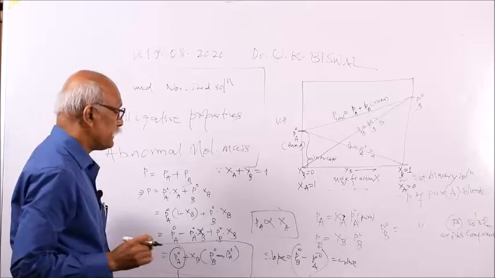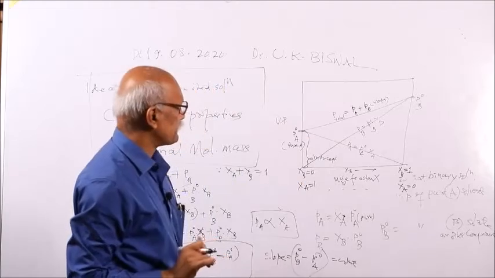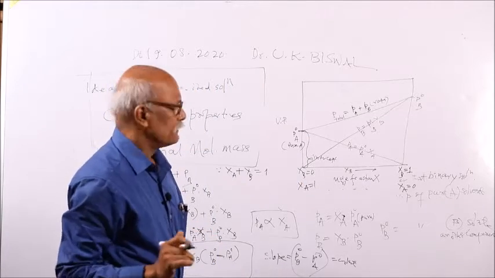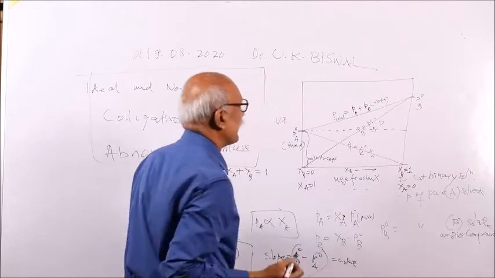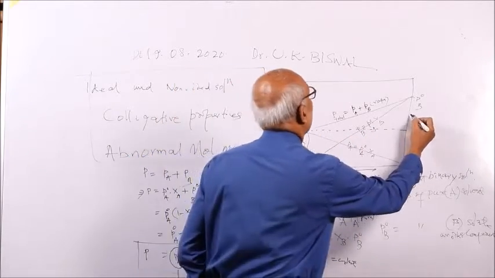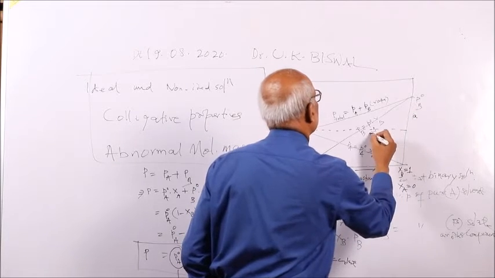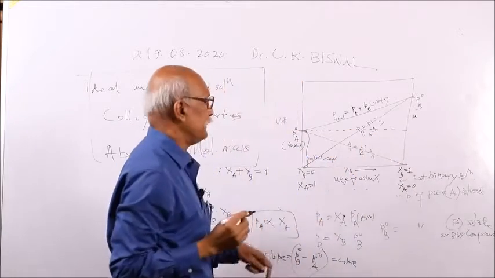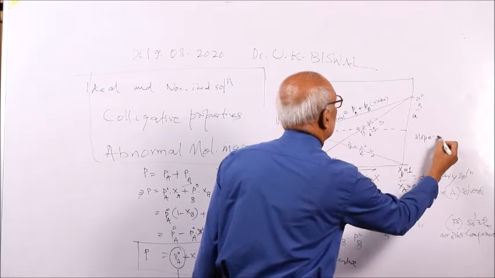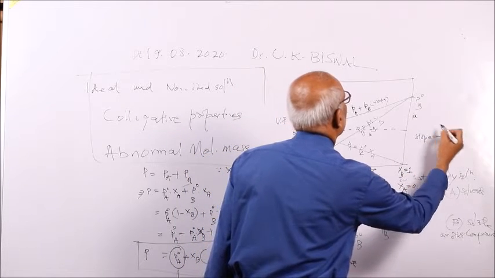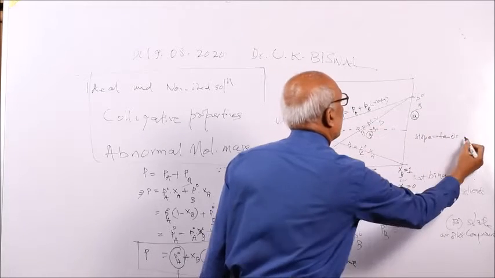PB is having higher vapor pressure, PA naught is having lower vapor pressure, so B is more volatile than A. So you can get a plot like this, a triangle like this, where this is small a and this is the difference B. That means the slope is equal to tan theta, which is a by b.